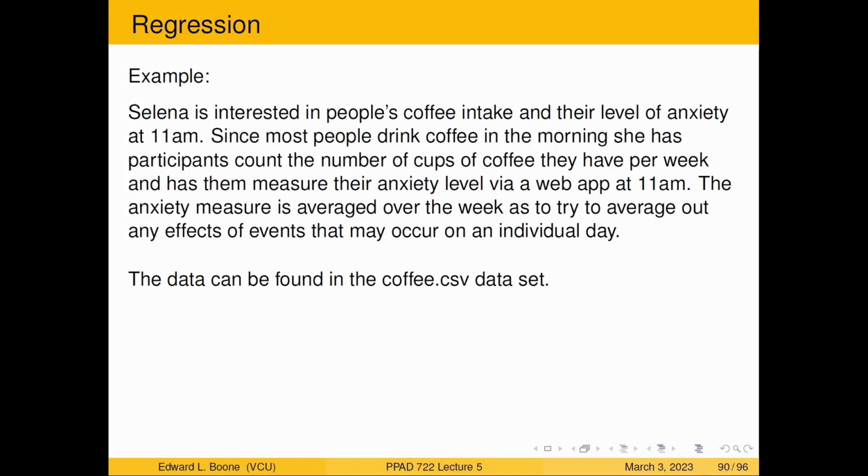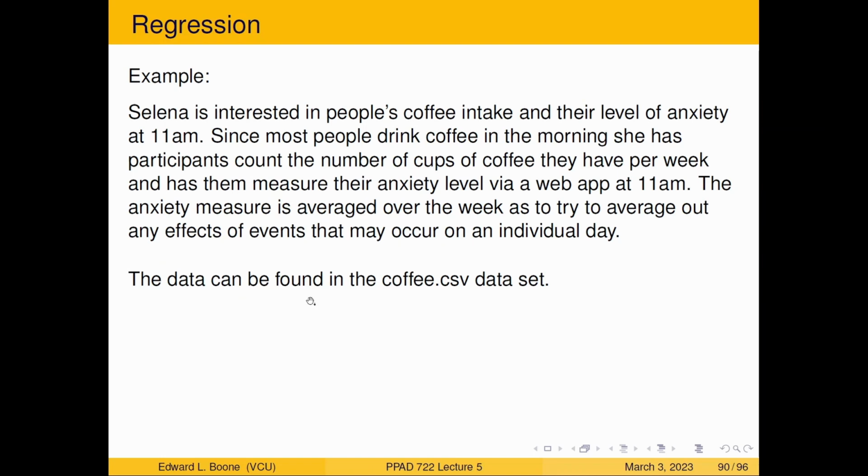Welcome to our regression tutorial on predictions. We're going to keep going with the same data set that we've been using, where people are interested in coffee intake and their level of anxiety at 11 a.m. And here's the setup. It's the same as last time. The data set is the coffee.csv data set, which can be found in the link below in the description.